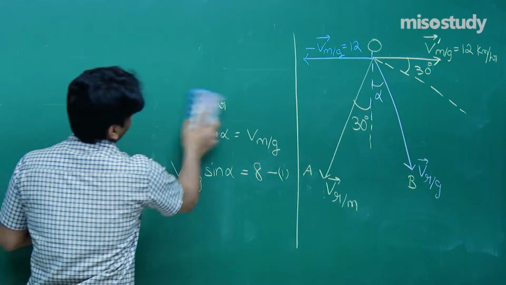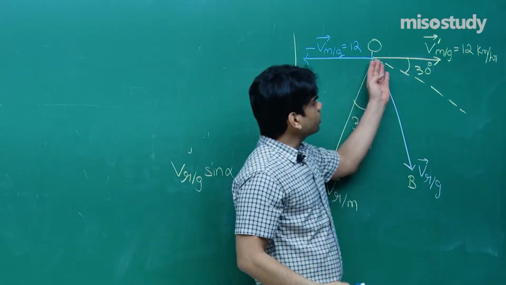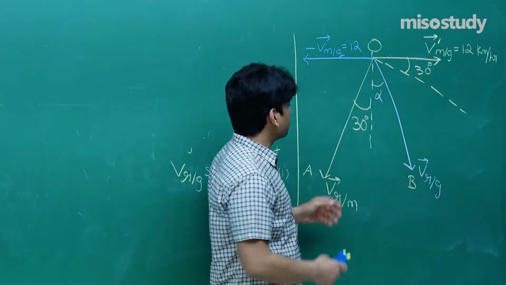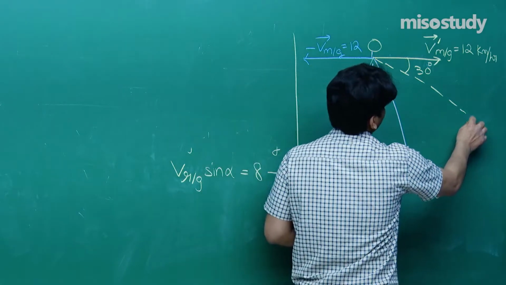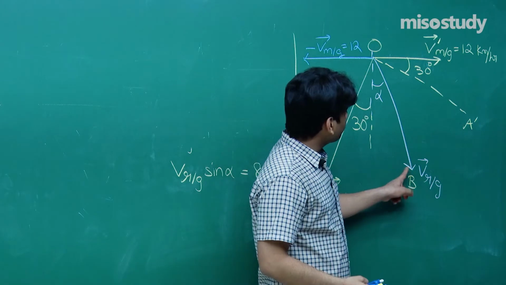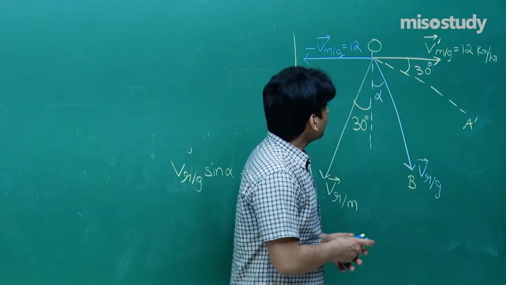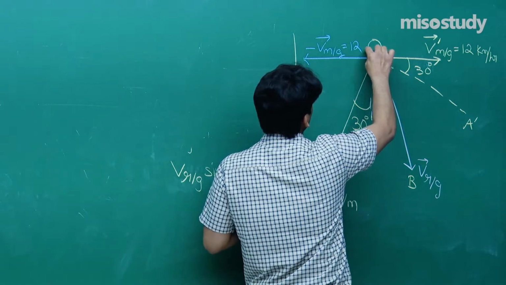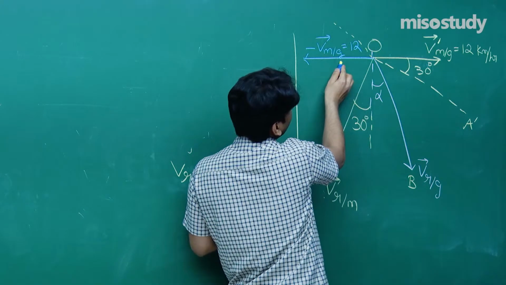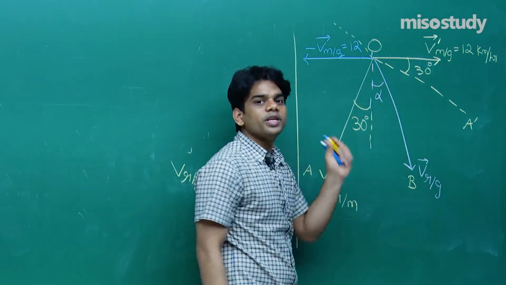Let me frame the equation as we did in the earlier part. See, I was talking about this line. I have made a line that is perpendicular to OA. Let me say that this is OA dash. Now see that the component of this vector along this line, and if I extend this line, the component of this along this line should be equal, so that the net component along this line should be 0.